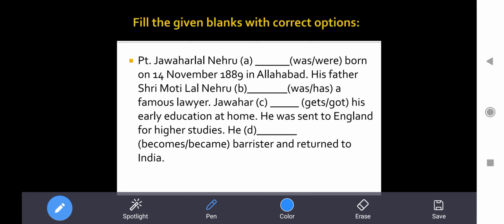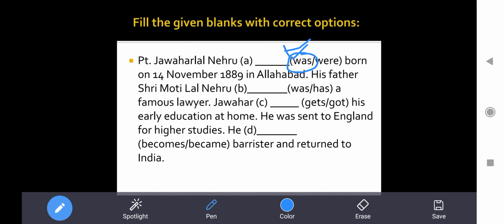The first thing we are given: Pandit Jawaharlal Nehru dash born on 14 November 1889 in Allahabad. So this is very simple. It is about the past tense. So of course, the past verb will come, or we can say the second form of verb, V2, will come. Was and verb both are V2. Now, the second step: Pandit Jawaharlal Nehru is a singular person. He is single. We are talking only about one person, so that's a singular one. And here the answer will be what? Was. Yep. So this is a very easy one.